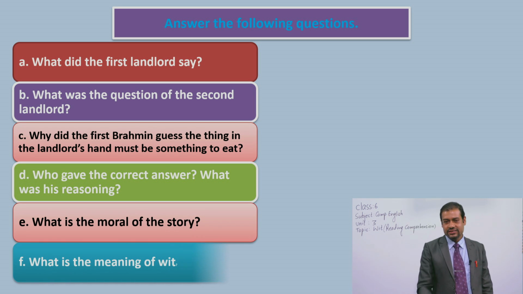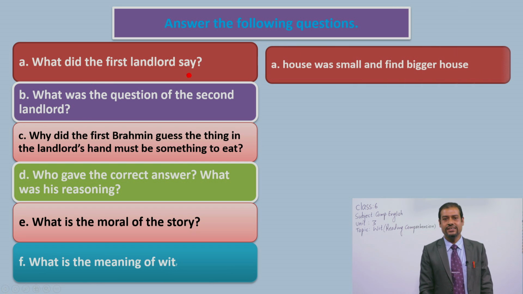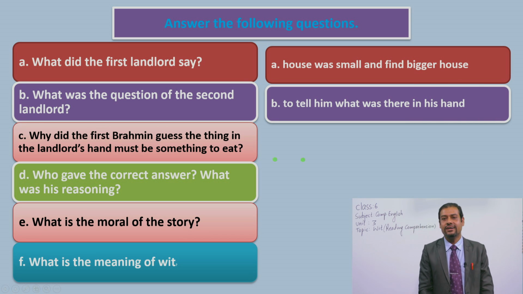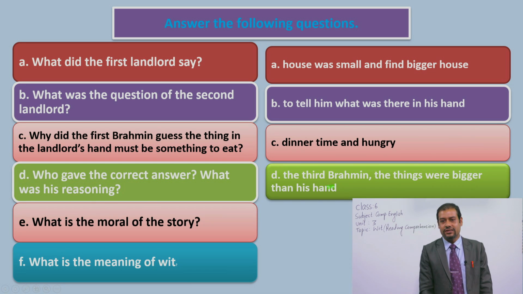The key answers, another question, what is the meaning of wit? Okay. See, what did the first landlord say? The clues for you. House was small and fine, bigger house, okay? You have to write answer in complete sentence, all right? Another, to tell him what was there in his hand. Next, dinner time and hungry, all right? For question number 4, the third Brahmin, the things were bigger than his hand, and it should be, queen.